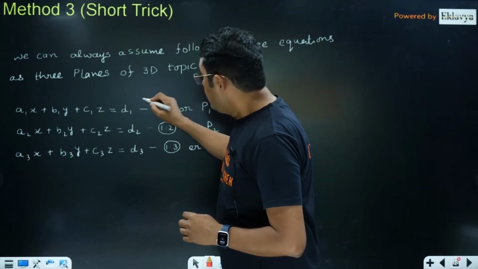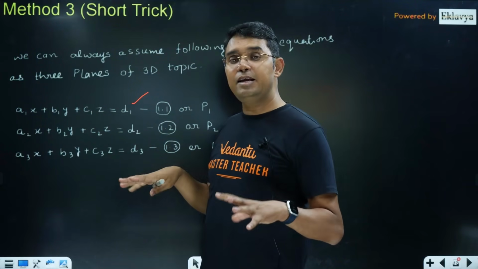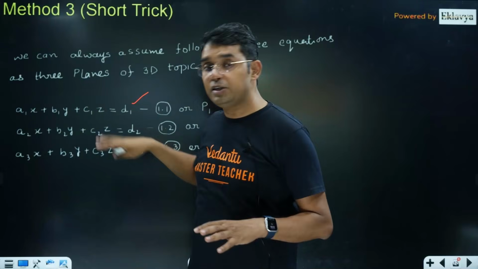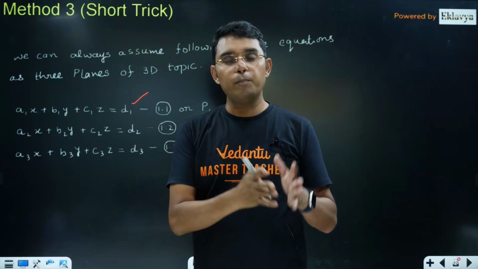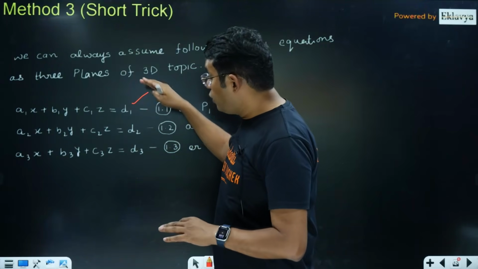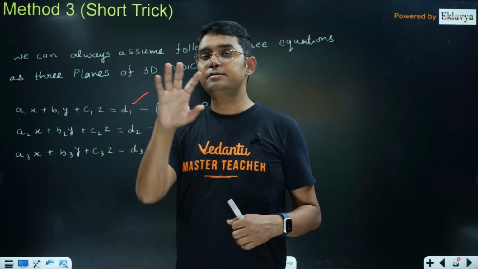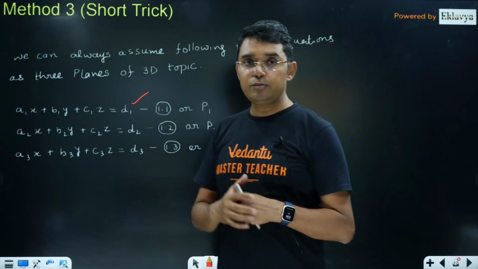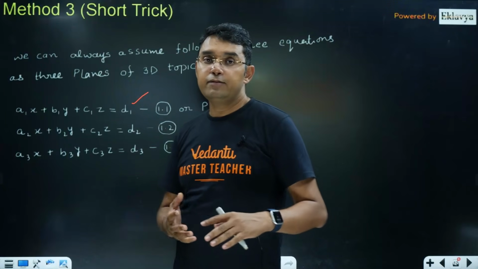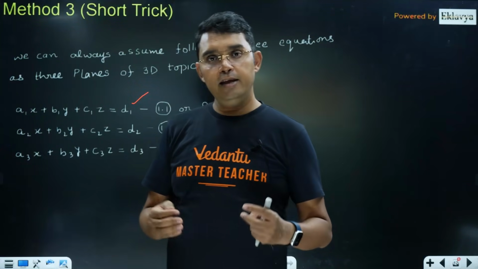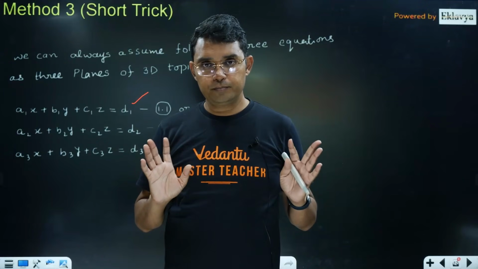You remember that the equation of a plane also looks similar to the equation in 3 variables. So I can understand this equation to be the equation of a plane. Now solving these 3 is like finding a common point on these 3 planes. If these planes have just one common point, then unique solution. If they have infinite points, then infinite solutions. If they have no common point, then no solution.